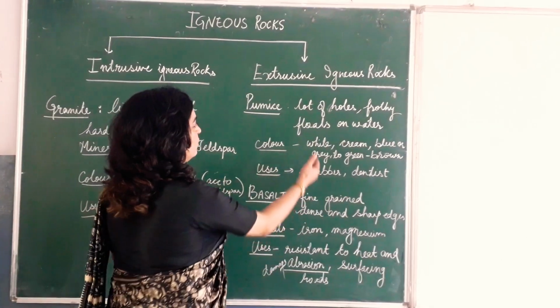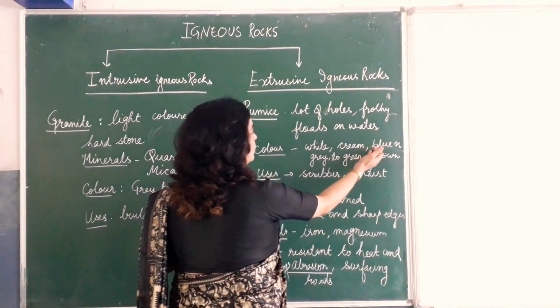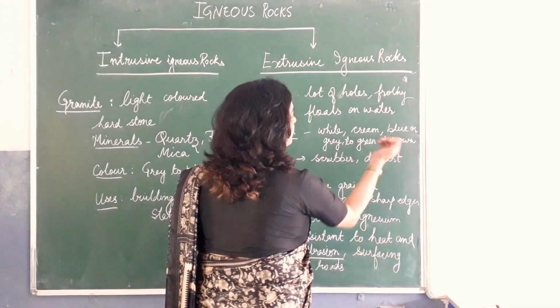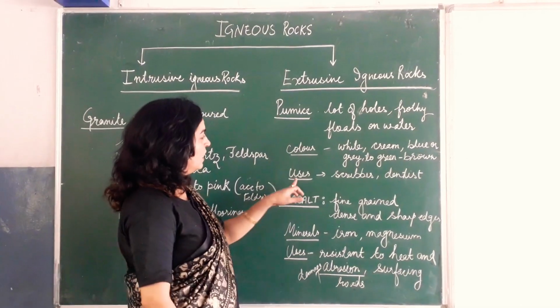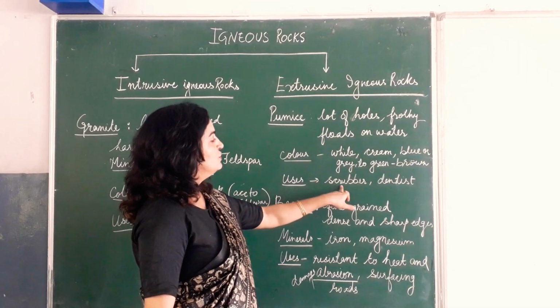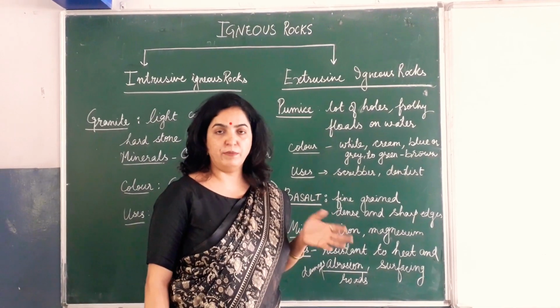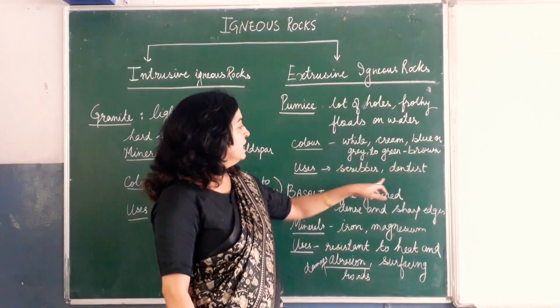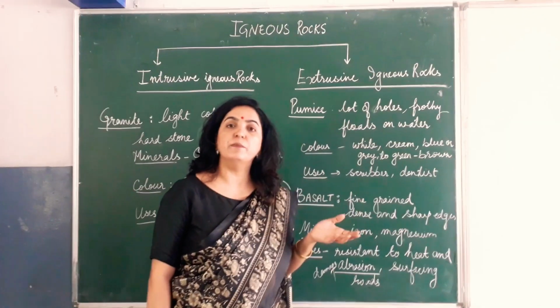Color is white, cream, blue, grey to green or brown, depends. Uses: it is used as a scrubber, for rubbing your feet, your hands. Dentists also use it for various abrasions.